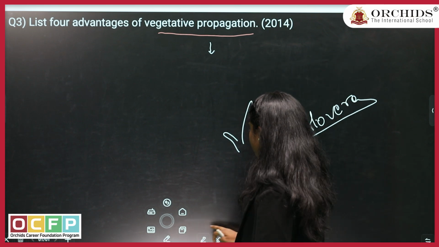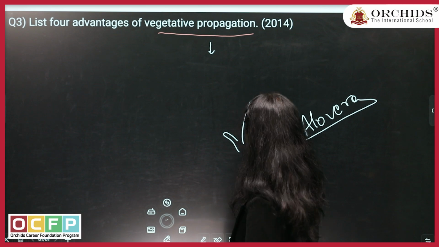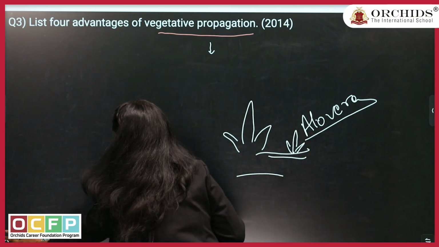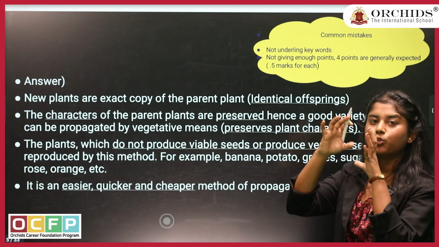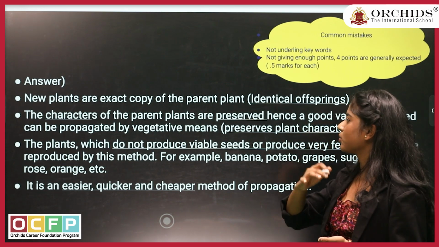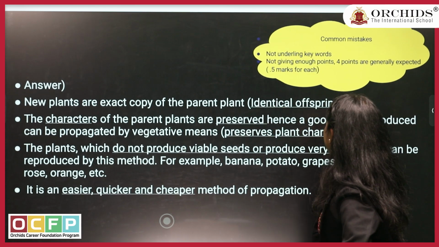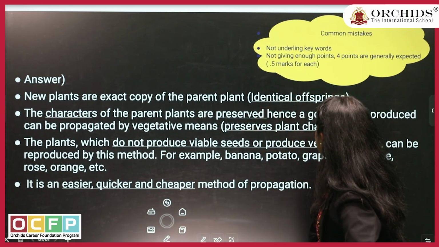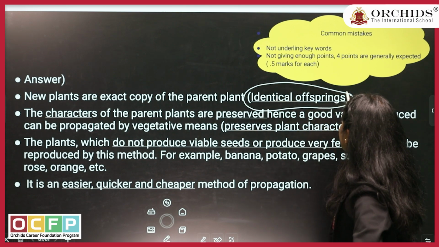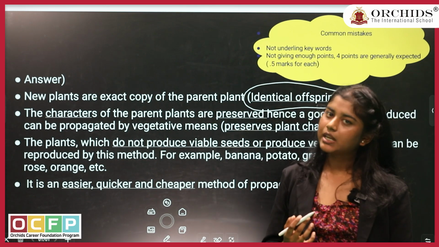Now, moving to our next slide, the answers of it, where they have given you a whole descriptive answer. First point is, when vegetative propagation happens, the offspring which is coming next is completely identical to the parent plant.